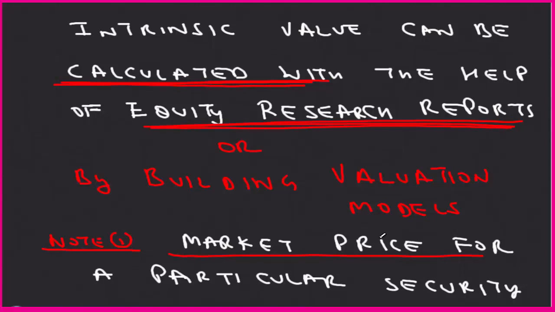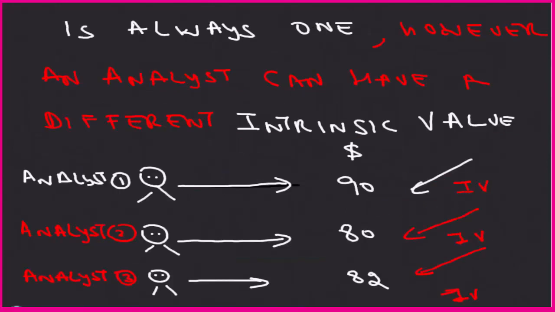market price for a particular security is always one. But intrinsic value for a particular stock can be different for a different analyst, for a different valuer. It is always different. Analyst number 1 can have a value of 90. Analyst number 2 can have an intrinsic value of $80. Intrinsic value as per analyst 3 can be 82, and the market value is always one.